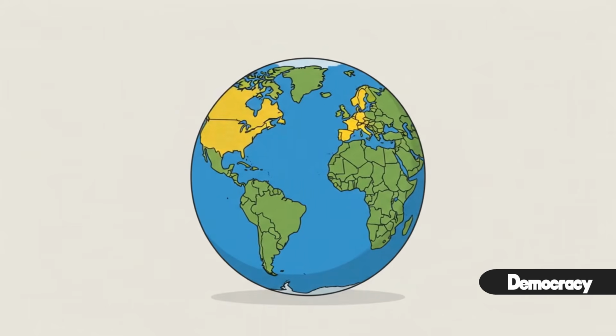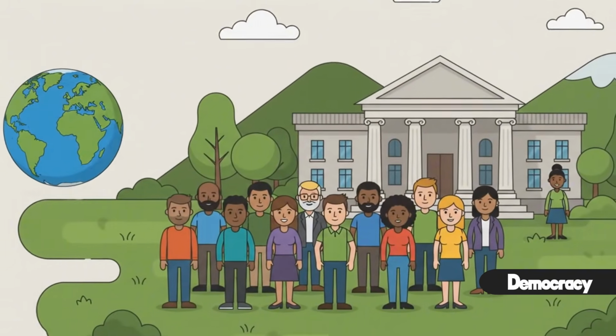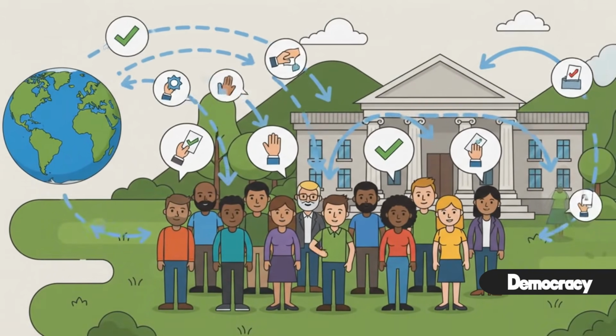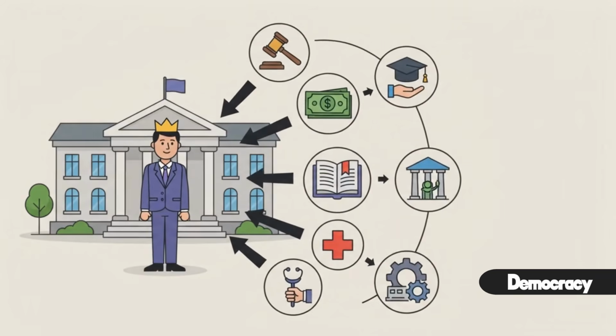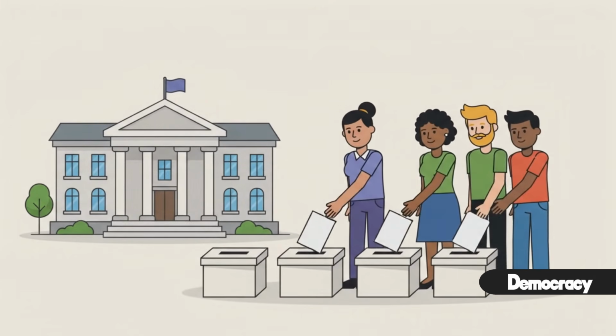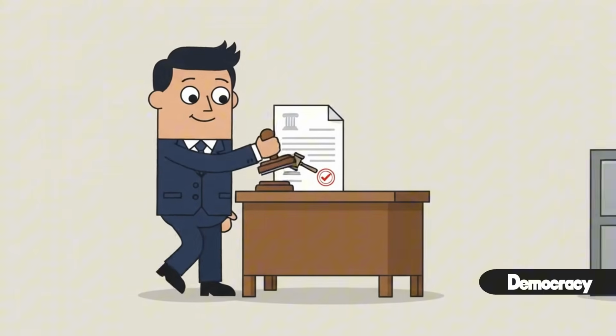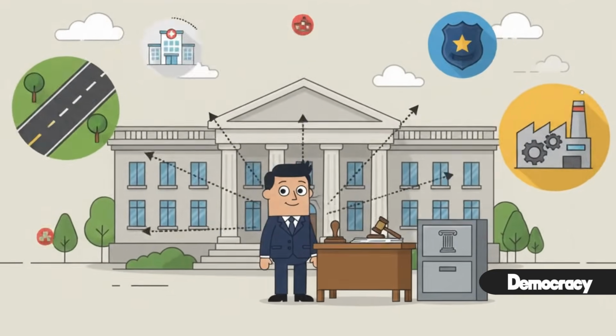Democracy, one of the most widely used forms of government in the world. At its core, it revolves around a simple idea: the people should have a say in how their country is run. Here's how it works. Instead of one person making every decision, citizens vote to choose the leaders who will represent them. Those leaders are expected to make laws, manage the country, and remain accountable to the people who elected them.